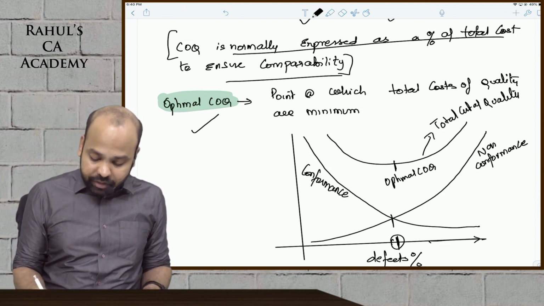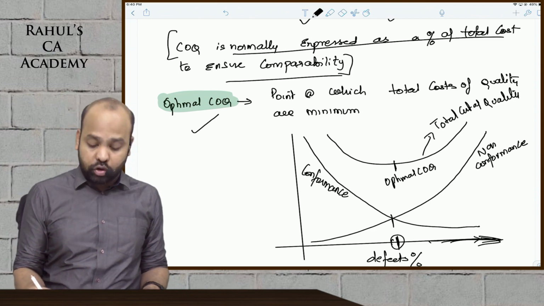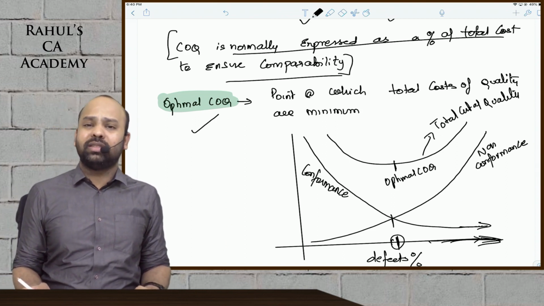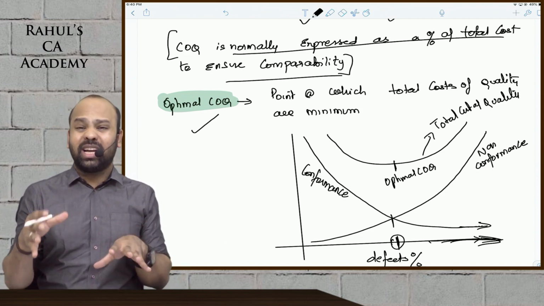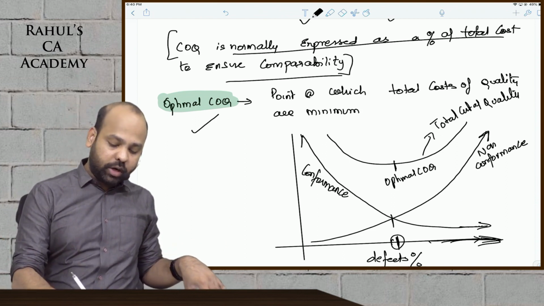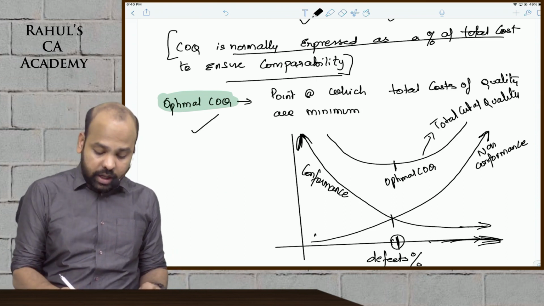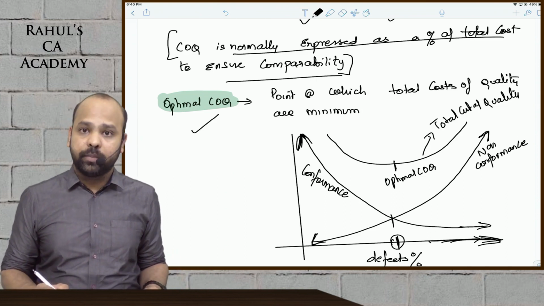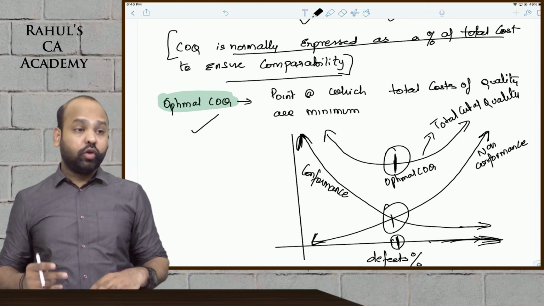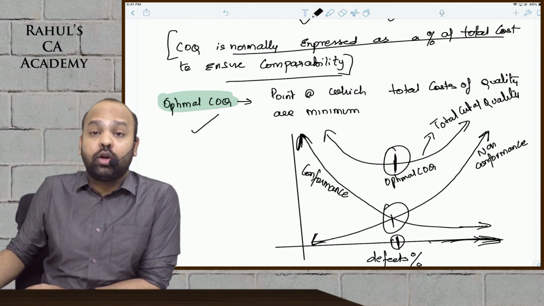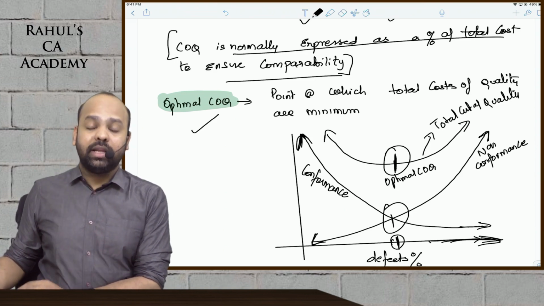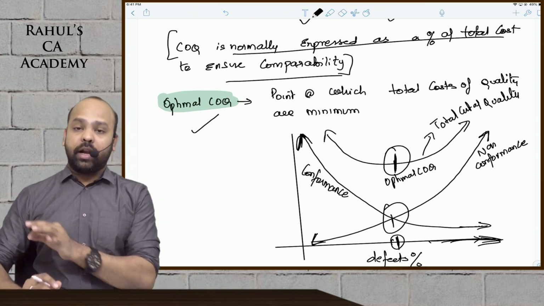See guys, when the defects are very high, your cost of conformance that you are incurring would be less. You are incurring less on good quality, that is why your poor quality cost is high. When the defects are very low, you are incurring very high on cost of conformance and very low on cost of non-conformance. You will not want the total cost to be high, you will want the total cost to be minimum. So optimal COQ is that point where the total cost of good quality plus cost of poor quality is minimum. Understanding that zero defect policy might not be in the best interest of the organization.